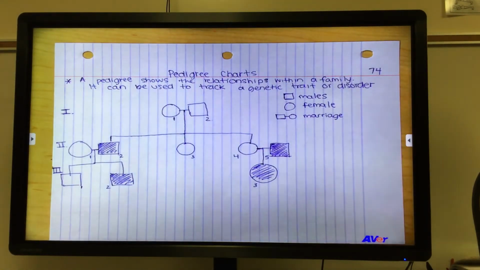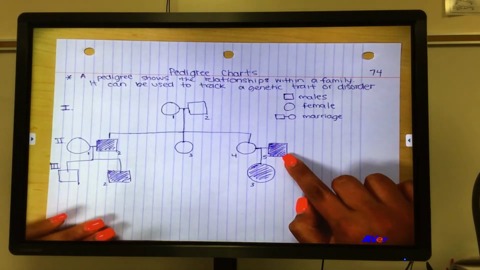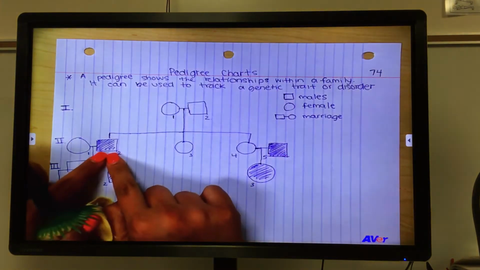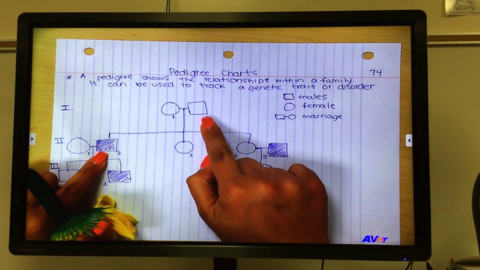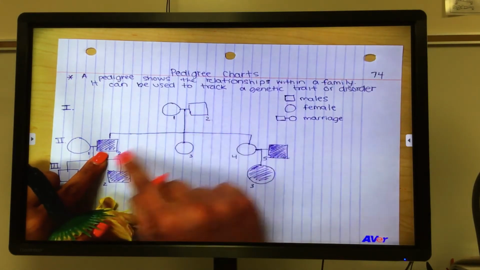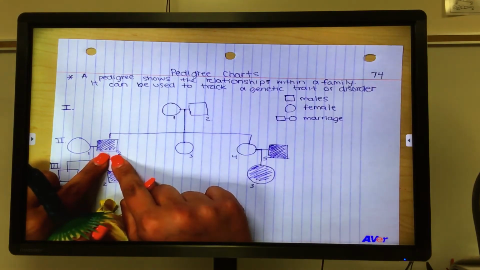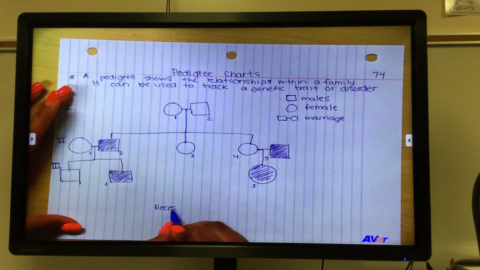Okay, so we're going to track this disorder, and the first thing is to figure out, is this disorder dominant or is it recessive? The way that we can do that is we can look at the individuals who are shaded, or the ones that have the disorder, and we can see where they came from. So in order for this firstborn son to show up with the disorder and the parents not have it, this trait must have been hidden in this generation. And so with that being said, a hidden trait is a recessive disorder. So we're going to write that at the bottom. This is recessive.